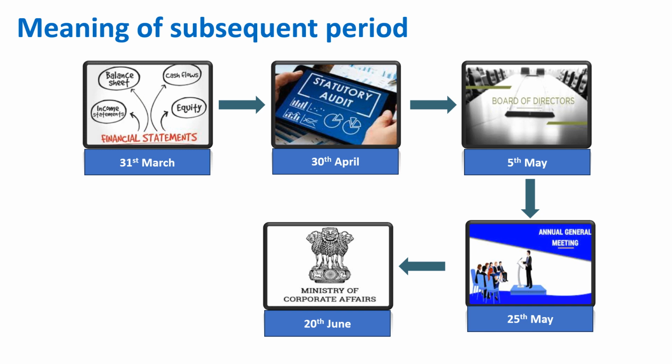Now let's take an example here. 31st March is the date when the financial statement was prepared. 30th April is the date when the audit was completed. 5th of May is the date when the board approved the financials. Now the question is, which period is called the subsequent period here? The period from 31st March, the date of the balance sheet, till it is approved by the board on 5th of May, is called the subsequent period.